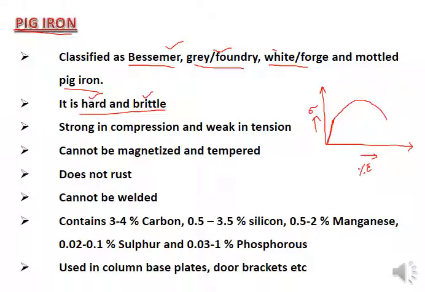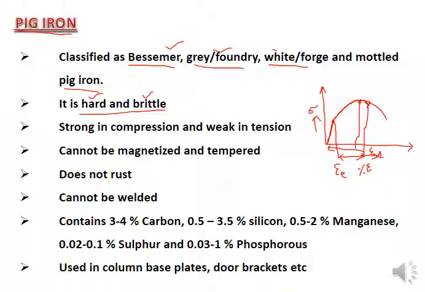Okay, so if after the non-linearity you are getting a very sudden rupture, I mean you have the ultimate point, and after the ultimate a very small curve, and finally you are getting the rupture. The rupture strain is very small as compared to the elastic strain. If we talk about the difference, this will be the elastic strain, EE we can represent it, and this will be the rupture strain. Let's suppose here the material has ruptured, so it is called ER.